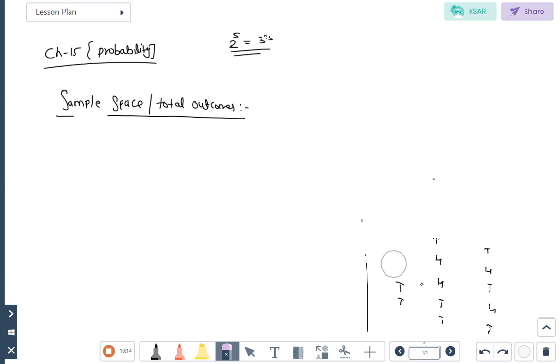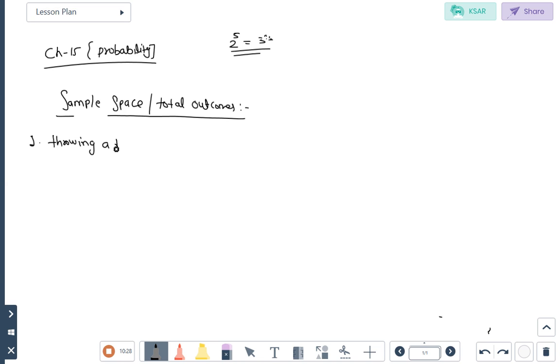So in dice, the general formula is 6 power n, where n is the number of dice. First is throwing a dice. If we are throwing a single dice, then the total number of outcomes is 6, which is given by 1, 2, 3, 4, 5, 6.